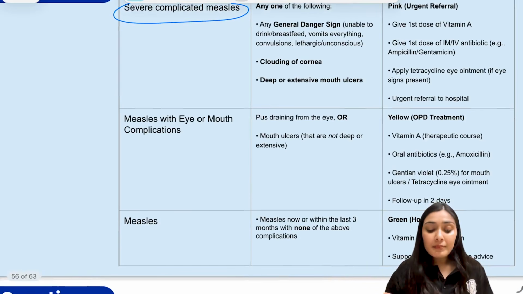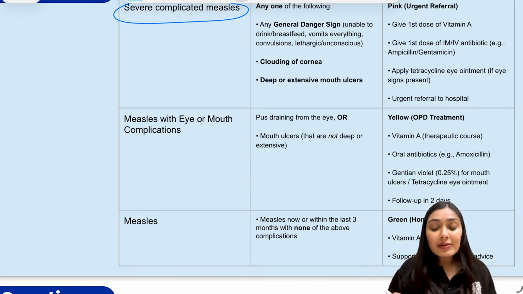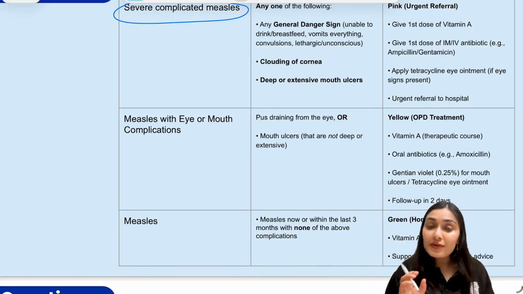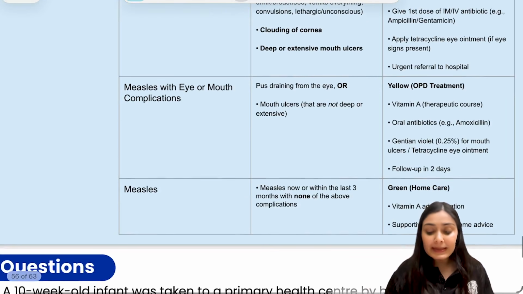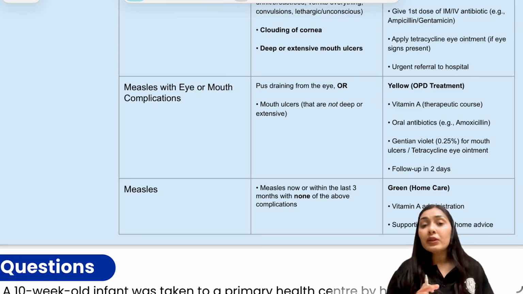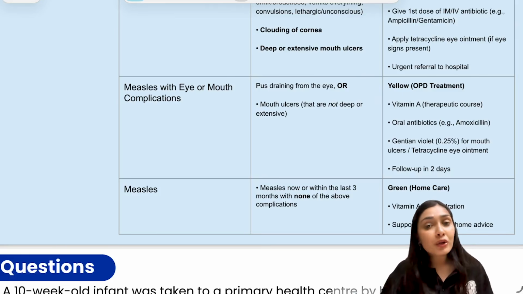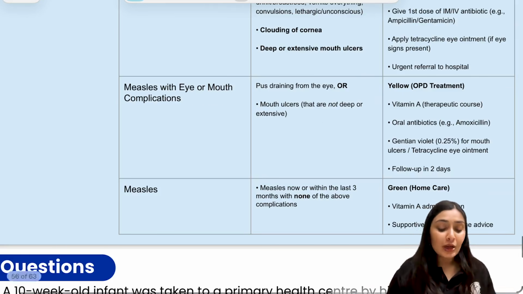Then you have measles with eye or mouth complications. Here you have this rash, along with that, mouth ulcers, but not that deep, and pus draining from the eye. Here OPD based treatment can be given with oral antibiotics. And lastly, you have measles without any complications. Here just supportive treatment and vitamin A supplementation has to be given.